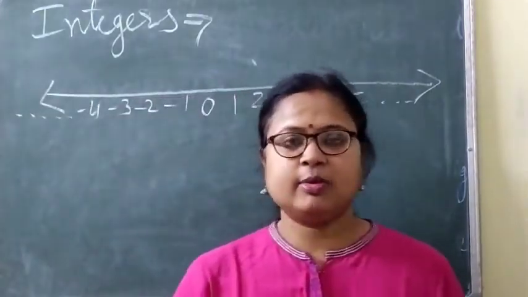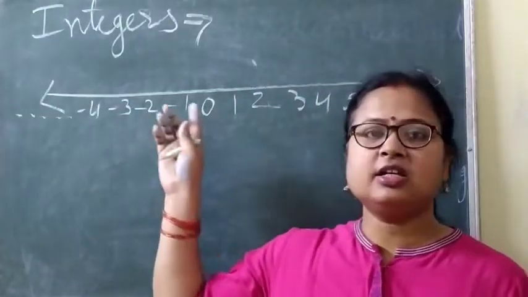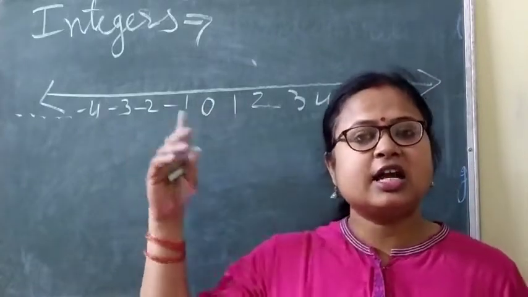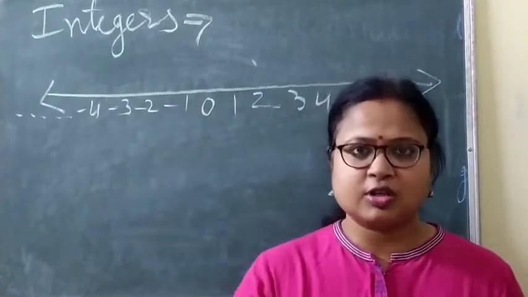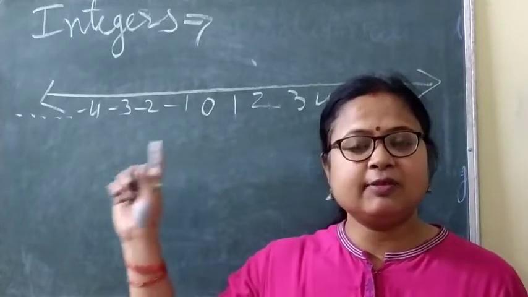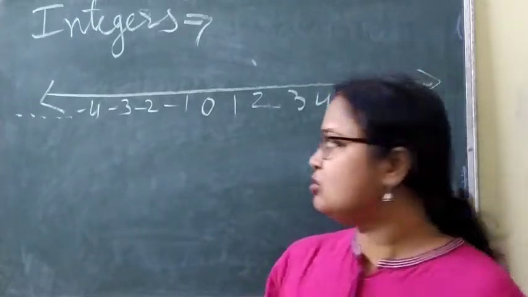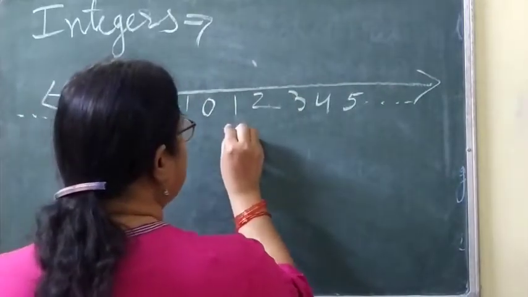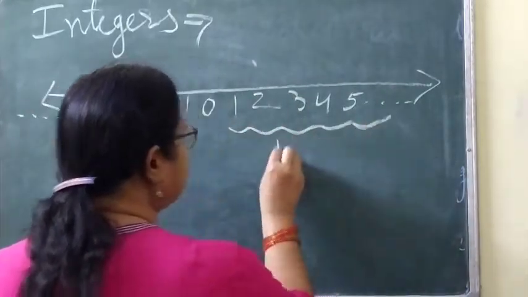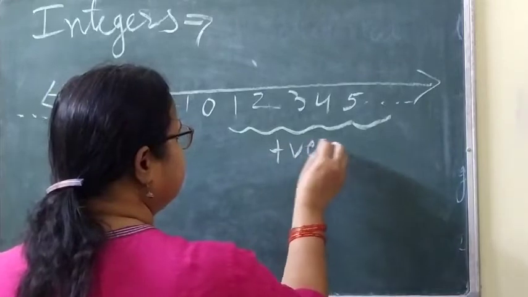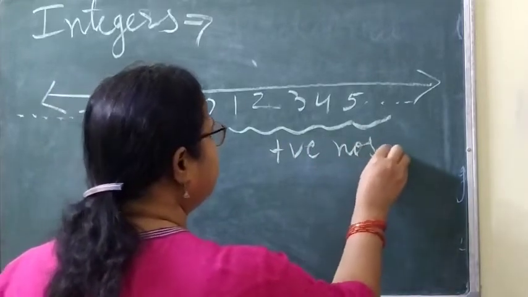Clear? So always remember, on a number line we write 0, and right side of the 0 we write all positive numbers and left side of the 0 we write what? Negative numbers. Okay? So these are positive numbers.